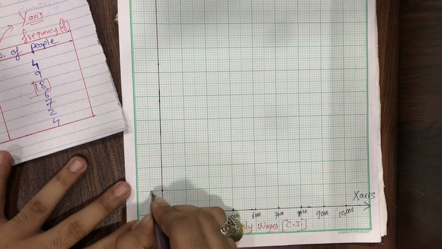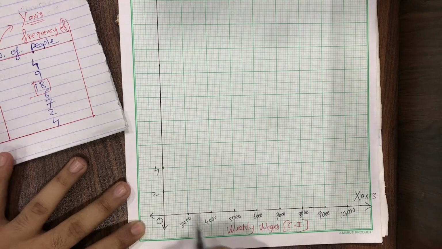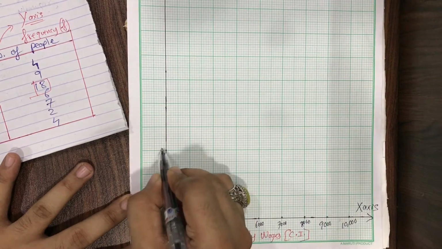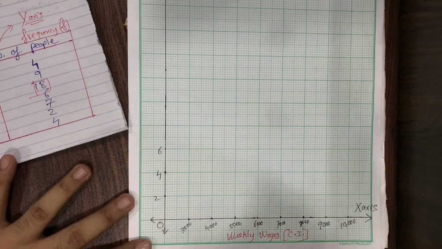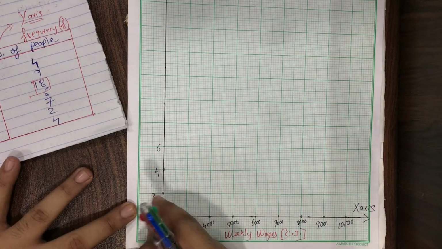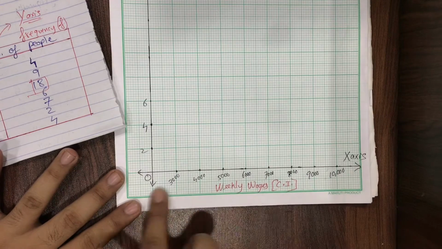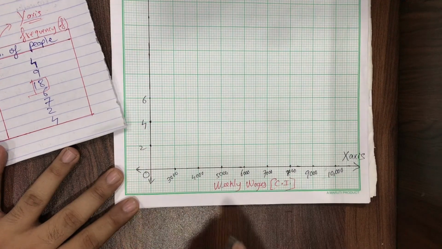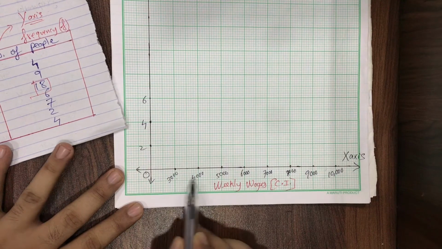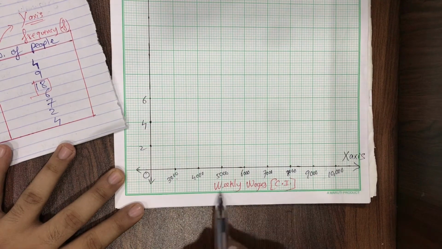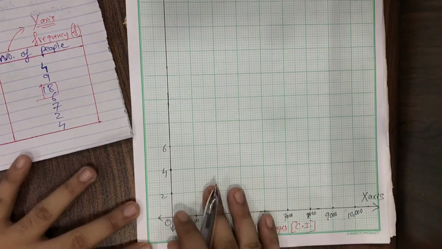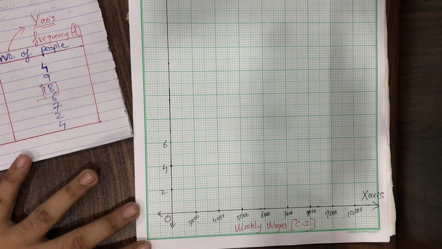So this line will be 2, this line will be 4. See how I am plotting the points: I mark a point, I darken it, and then I write 6 like this over here. Pause the video and do it fast. We have chosen the scale for the y-axis as one block equals 2. On the x-axis, we also have to write the scale: 2 centimeters equals a gap of 1000 units of weekly wages. That was not in our hands, but the y-axis scale we have to choose very smartly. Pause the video and do it fast.